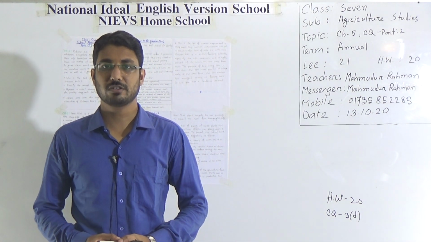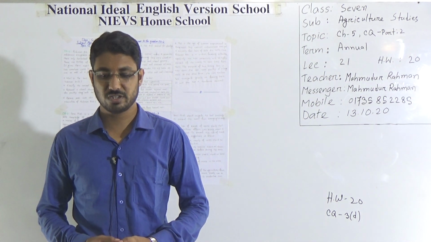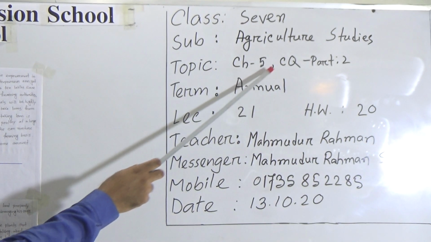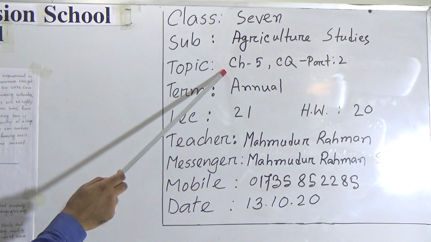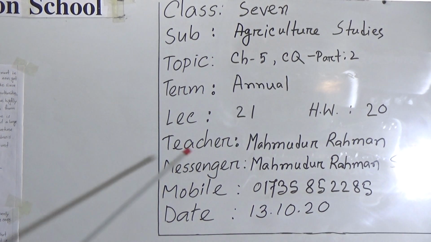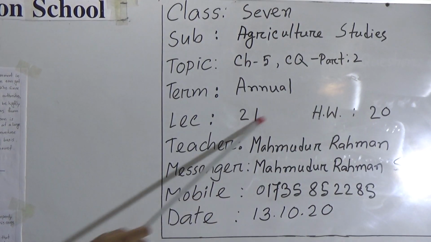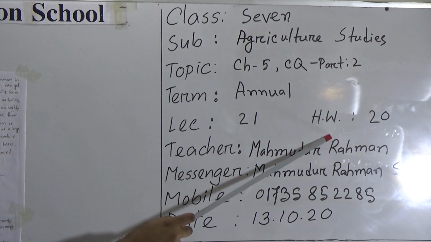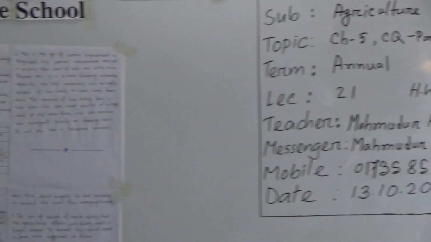Today I am going to take an agricultural studies class for class 7. Our today's topic is Chapter 5 CQ, that means creative question part 2. Our today's lecture number is 21 and HW number is 20. Let's start.